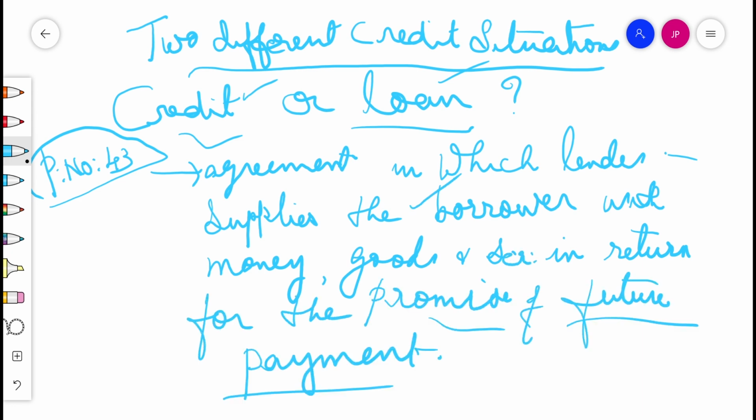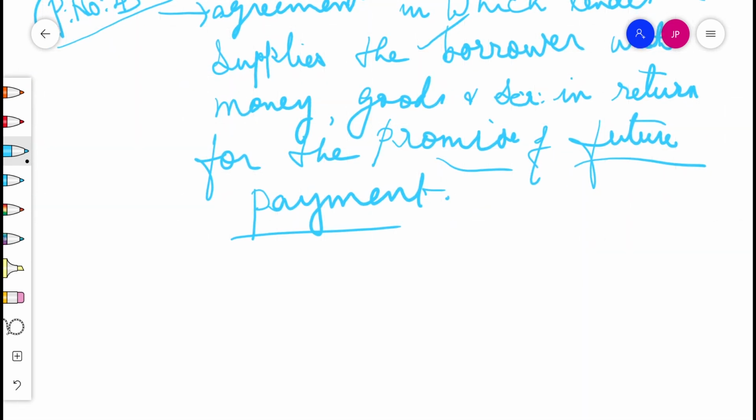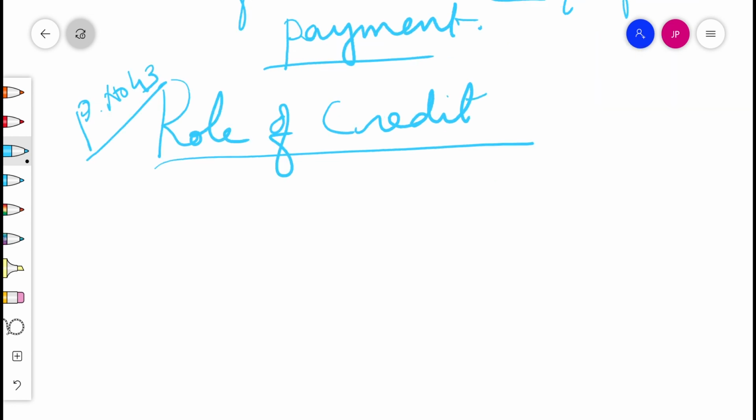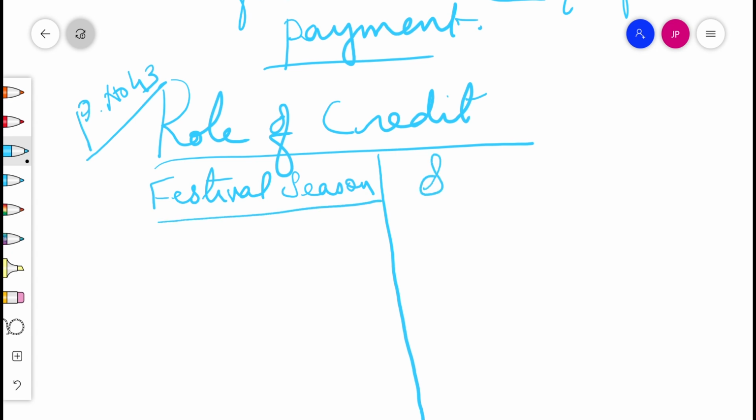We can analyze the role of credit in two different situations. Page number 43 in our textbook, two boxes are given with respect to two persons and two situations. So we can make a column wise analysis. First column, festival season. Second one is Sapna, an agriculture farmer. Credit situations are analyzed. We can make some value points from the first paragraph.